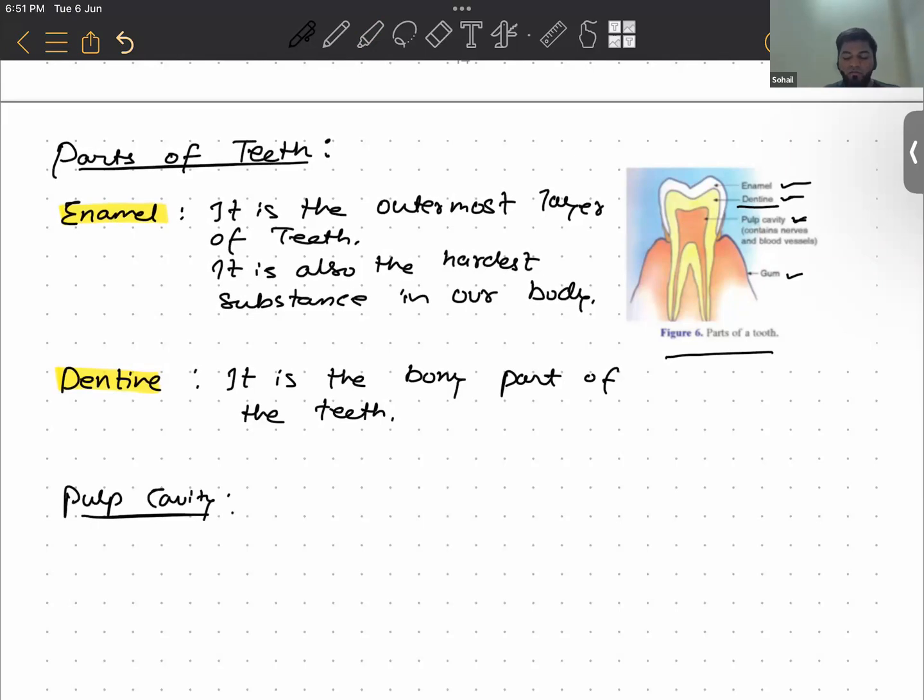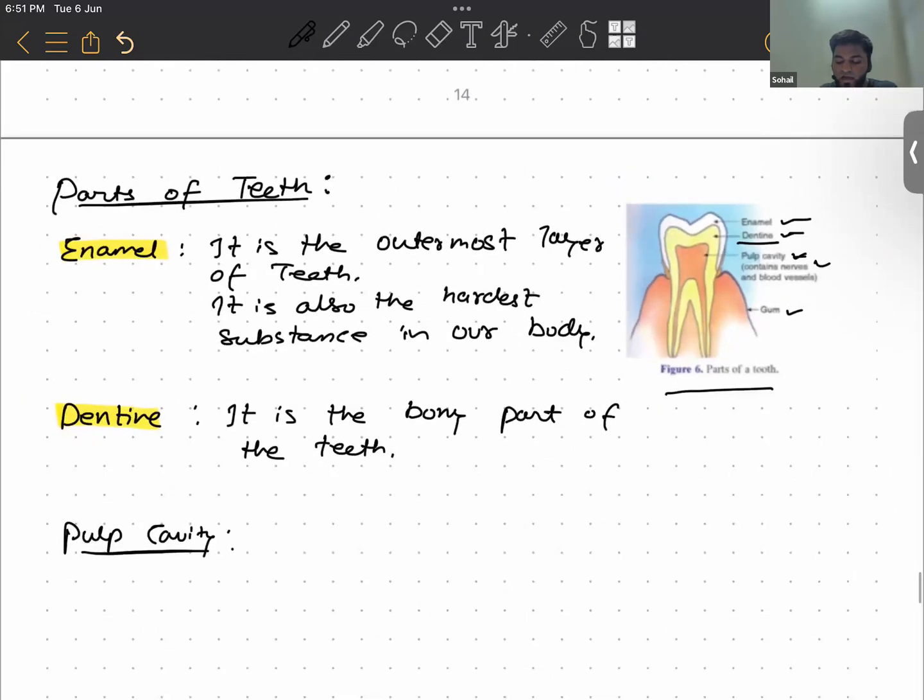In the pulp cavity, you see it consists of nerves and blood vessels. People generally complain of sensation in teeth, like when they eat ice cream or something warm, they feel a sudden sensation. Why? Because they have problems in the nerves and blood vessels.